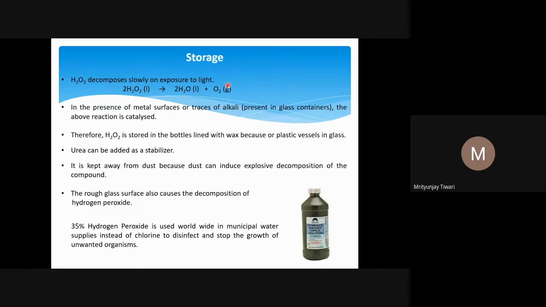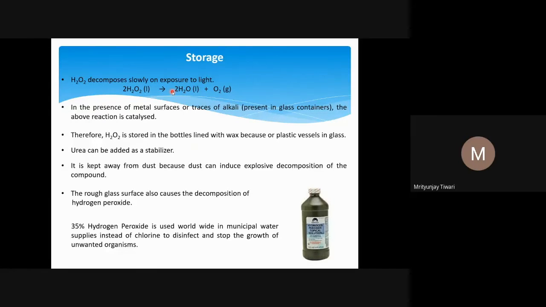Now let us look at the storage of H2O2. H2O2 decomposes slowly on exposure to light, or even in heat conditions. This reaction happens: H2O2 in liquid form gives 2H2O plus oxygen, and this reaction we have seen earlier. So we need to store it in the dark, because in the presence of light it decomposes very fast.